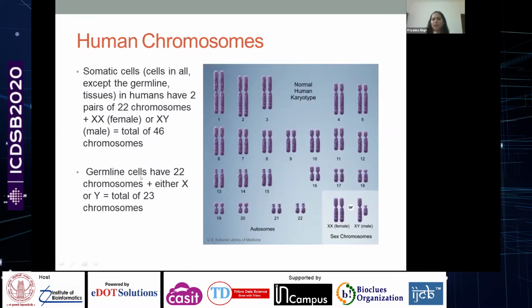But the germline cells in humans are haploid. The somatic cells are diploid, but these are haploid. So they will have half the number of chromosomes: 22 autosomes and 1 sex chromosome. So there will be a total of 23 chromosomes in the germ cells.